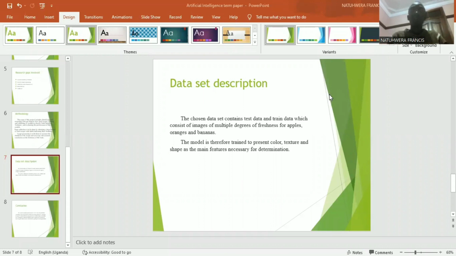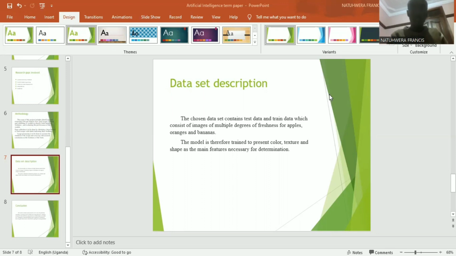For the dataset we are using, it's from Kaggle. It has been split into two parts: the training and the testing datasets. They have very different images for the testing and the training, which consist of the rotten oranges, the rotten apples, and the rotten bananas.